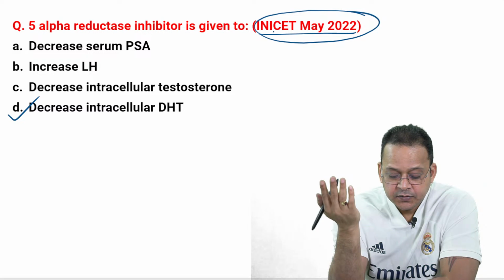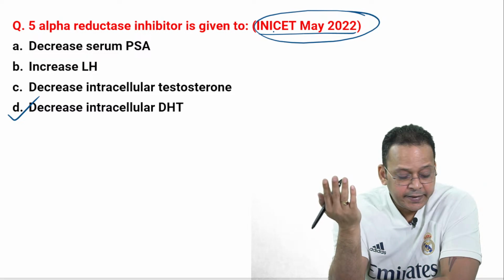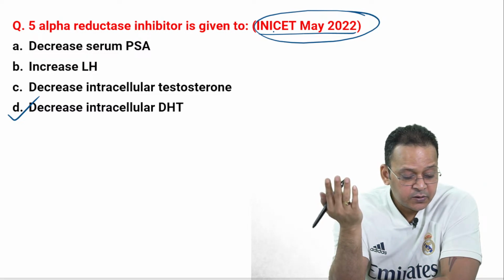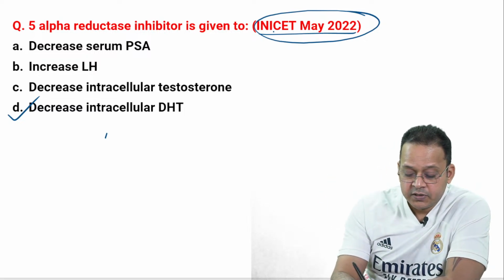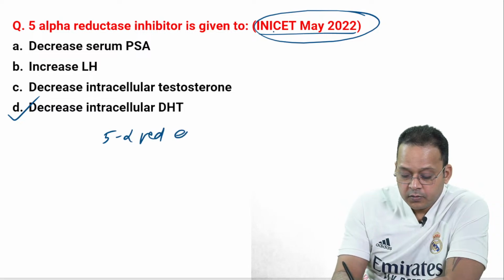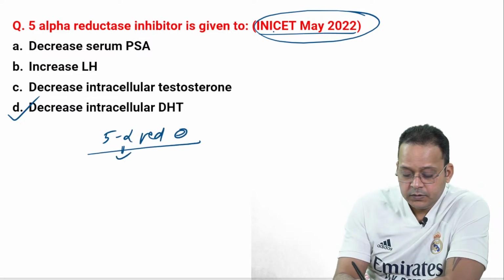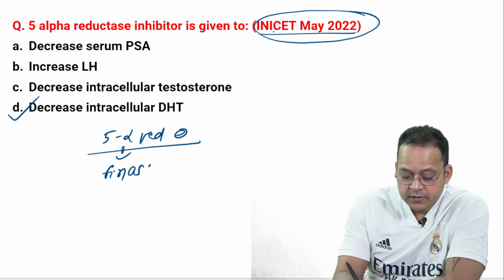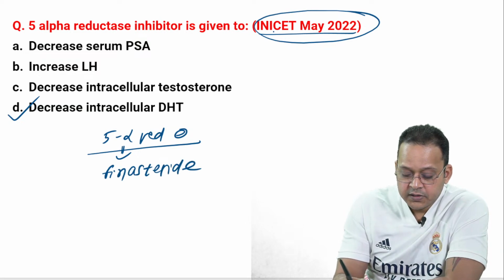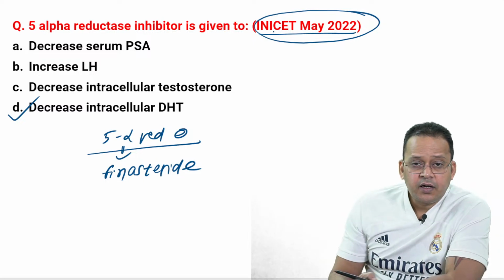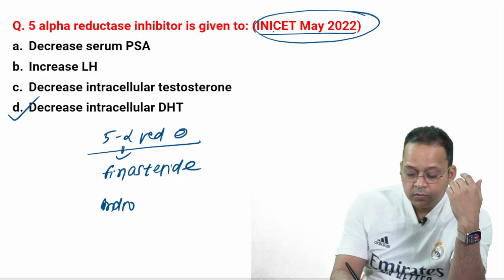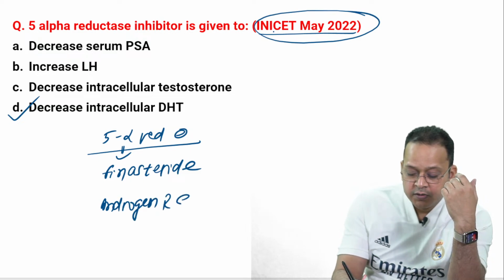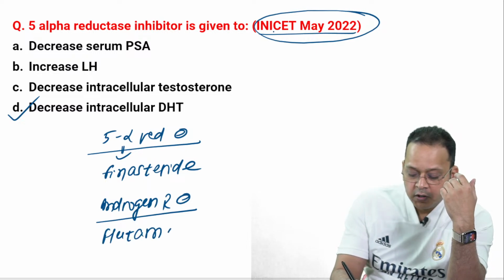Answer is D. Decrease intracellular DHT, dihydroxytestosterone. So remember, 5 alpha reductase inhibitors, the drug which is most commonly asked is finasteride. Finasteride is a 5 alpha reductase inhibitor, and there are drugs like androgen receptor blockers, like flutamide,